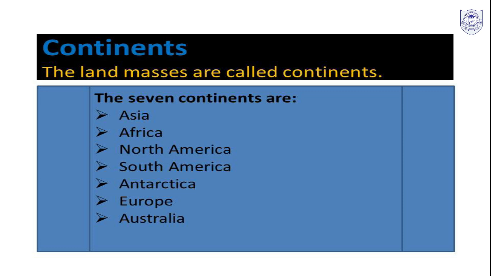Third, we have North America. North America is the third largest continent. It is surrounded by the Arctic Ocean and the Atlantic Ocean in the east. And North America is connected to South America by the Isthmus of Panama. Examples we can find under North America are the Appalachians, the Rockies, and the Niagara Falls. And then it's a great plain drained by many rivers and lakes.